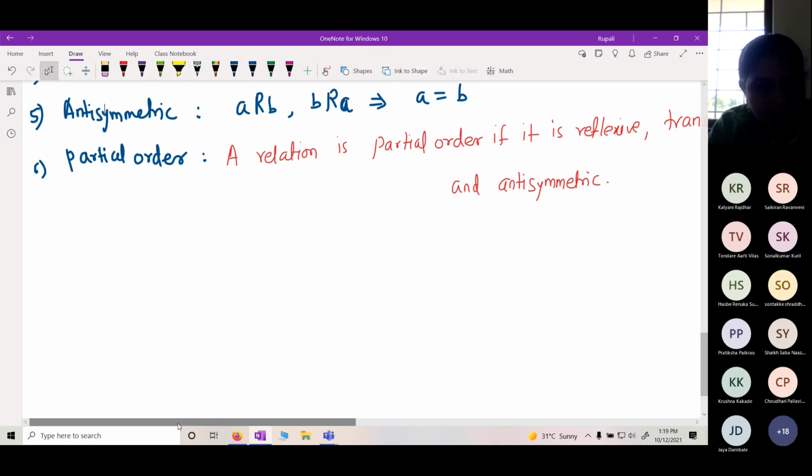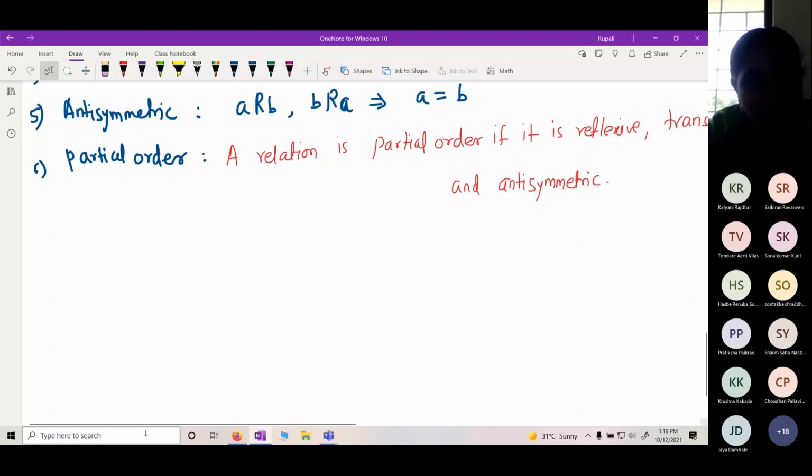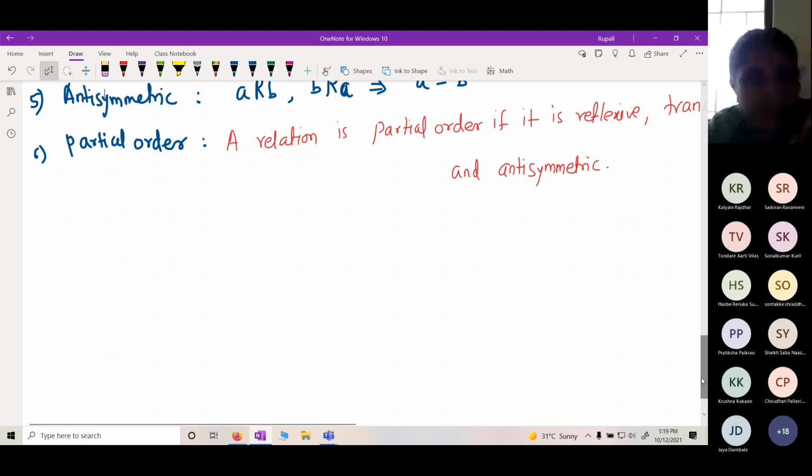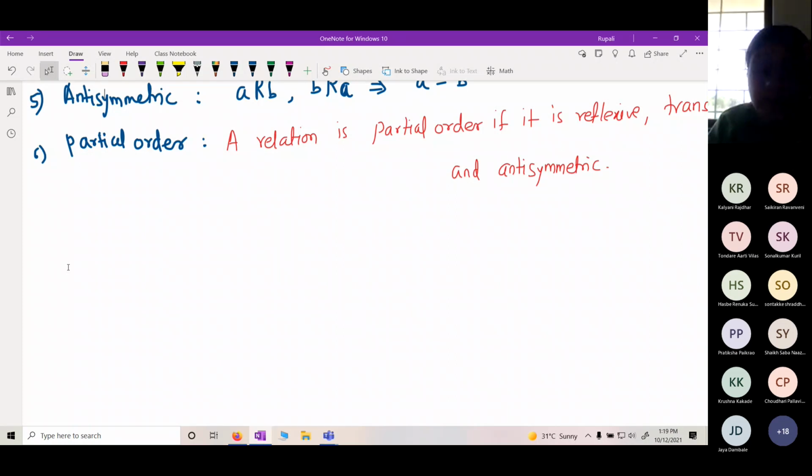Have you studied relations in BSc? Yes, ma'am. So please tell me any example of a reflexive relation, whichever you know. Or I will give some real life problem.